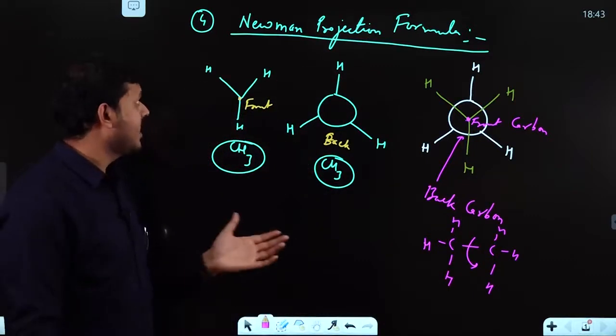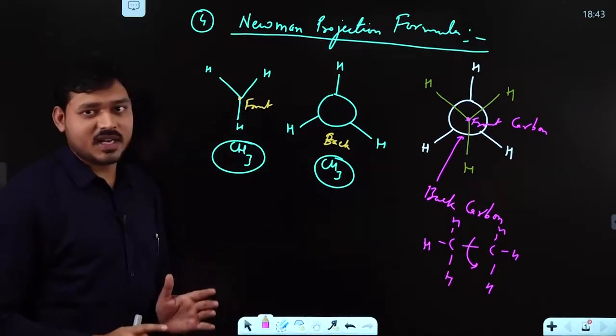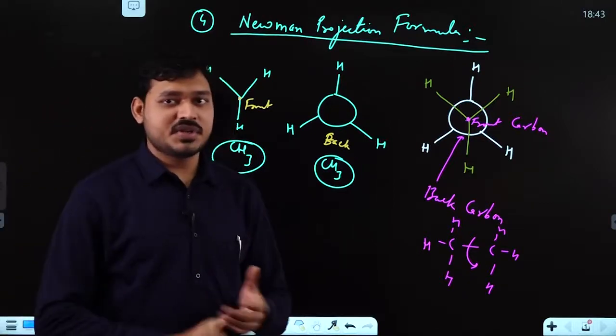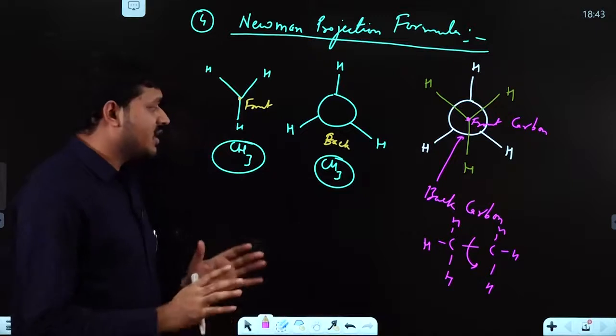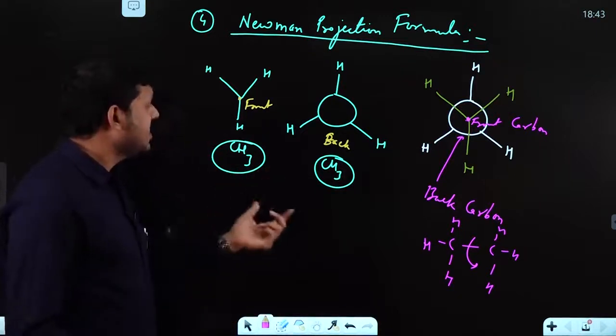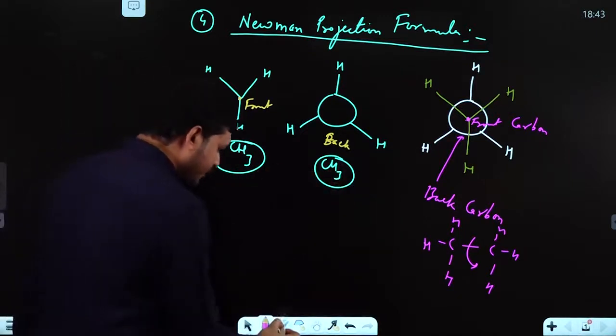Now I think we have already discussed all 4 categories: Wedge-Dash projection, Fischer projection, then Sawhorse projection and Newman projection. Now let's draw different structures using Newman projection.